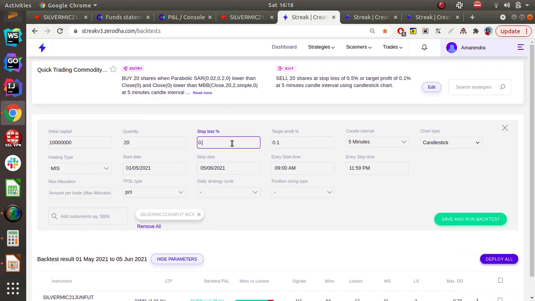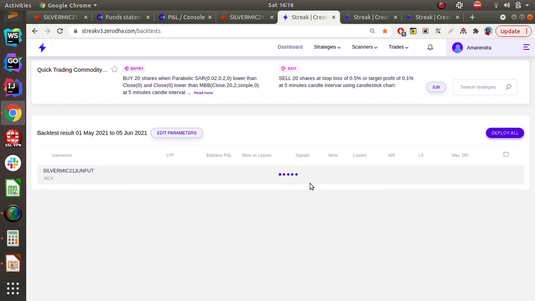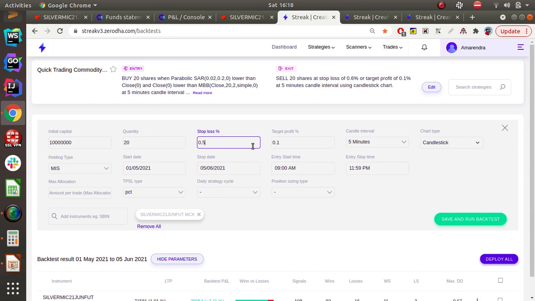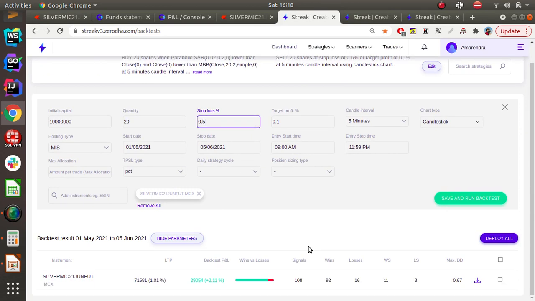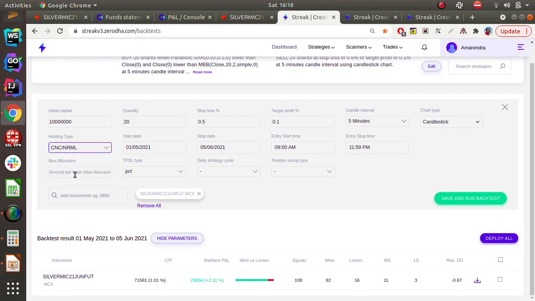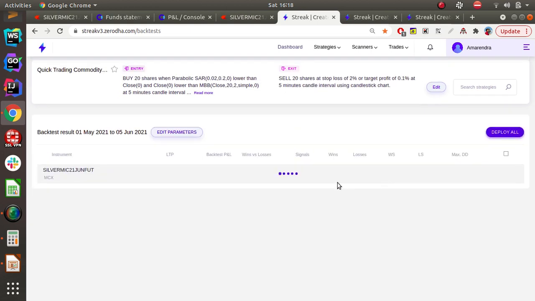And we can adjust this stop loss to 0.6, okay, 0.5 is fine. So for example, if you want more accuracy, like for example, let us target 97%. How can it be possible? Yeah, that can also be possible, but the only thing is you require more patience. You can select CNC, which means you can carry forward to the next day until your target hits. So for that, for example, I give the stop loss as 2%. Still, let us keep the same and see the magic.